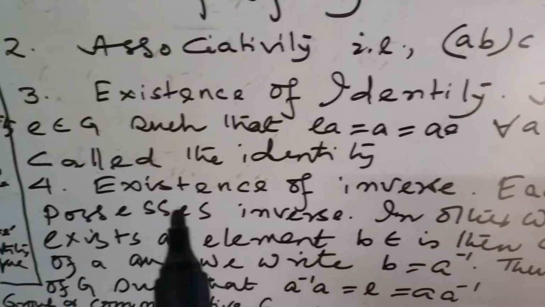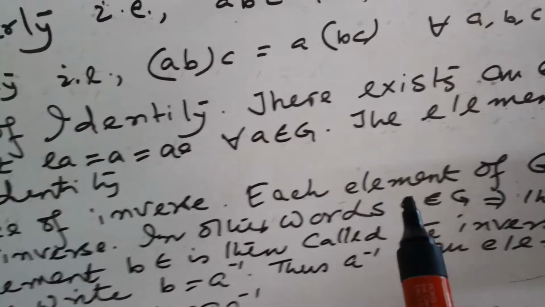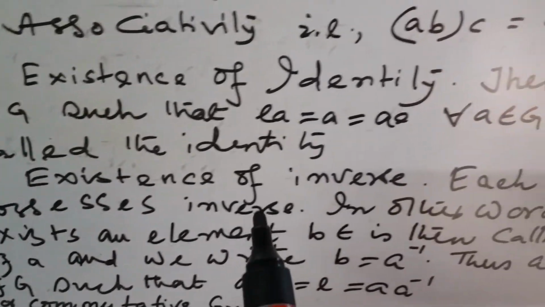Number four, existence of inverse. Each element of G possesses an inverse.